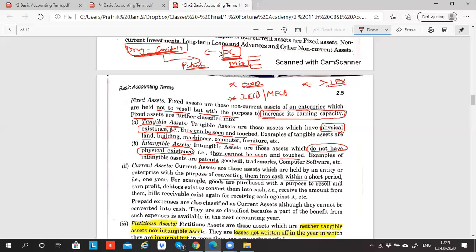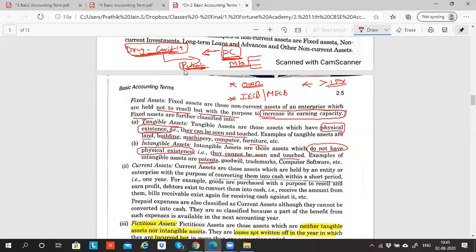So normally, if a pharmaceutical company is giving money, we give a physical item. If I buy land, I give cash to the opposite person and the opposite person will give me land. If I want to buy a building, I will give money to the person and the building will be given by the opposite person. So a building is a physical thing which I can touch, but patent, formula, can you touch the formula?